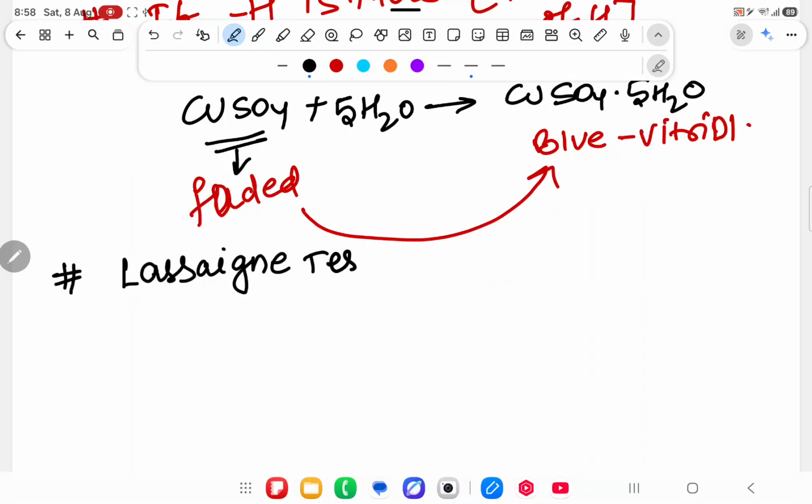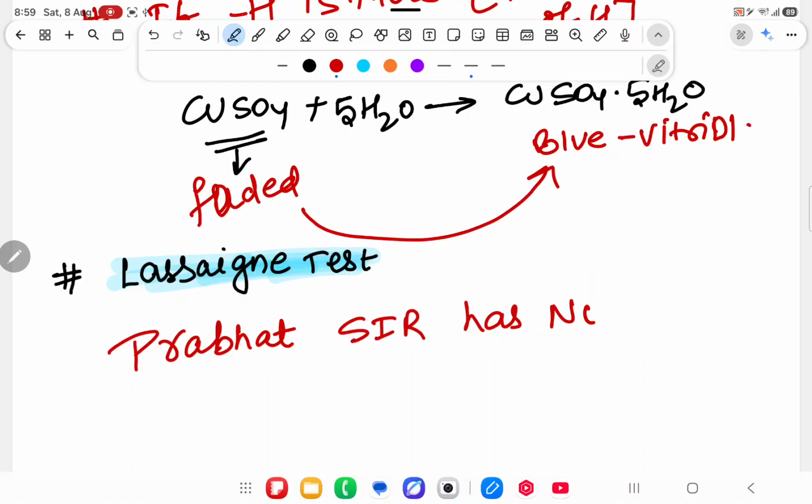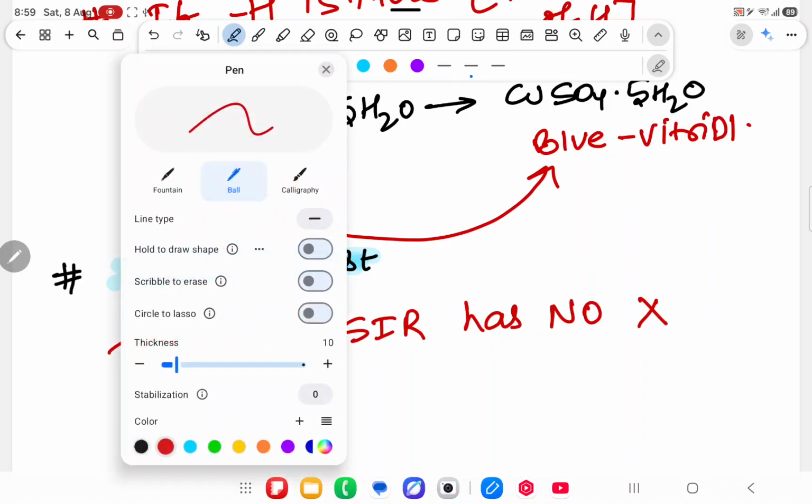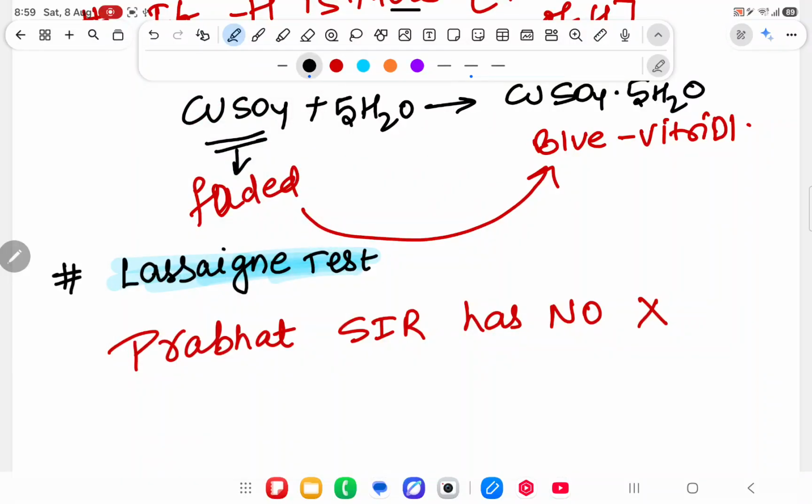Lassaigne test. What is the Lassaigne test? Now it has been given for some compounds, and for learning, my name is Prabhat. You know that for learning I have made one short trick. What is the short trick? Prabhat sir has no X. What do you mean by that, sir? It means Prabhat means phosphorus.